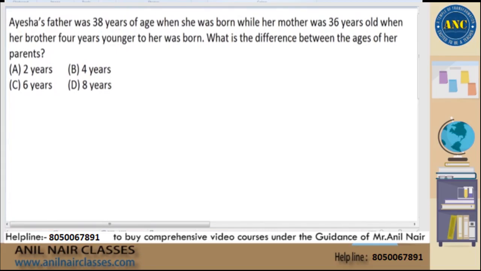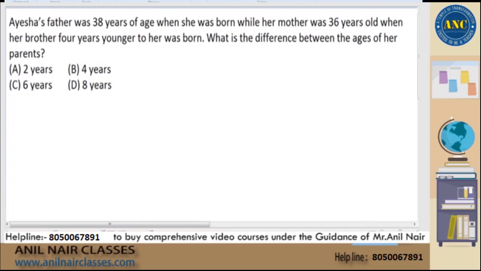Now see here. First let us read the question. Ayesha's father was 38 years of age when she was born, while her mother was 36 years old when her brother, 4 years younger to her, was born. What is the difference between the ages of her parents? Right? What is the difference between the ages of her parents? Now, let us again read the question.